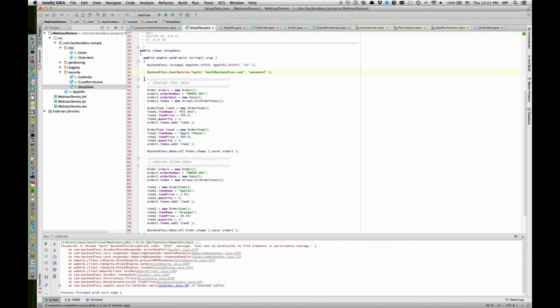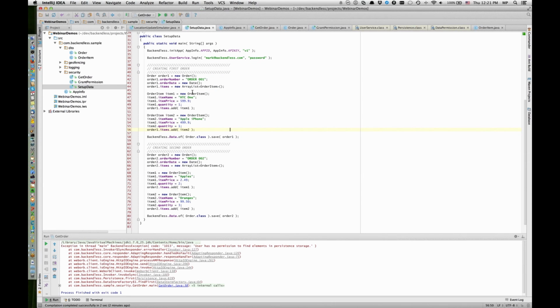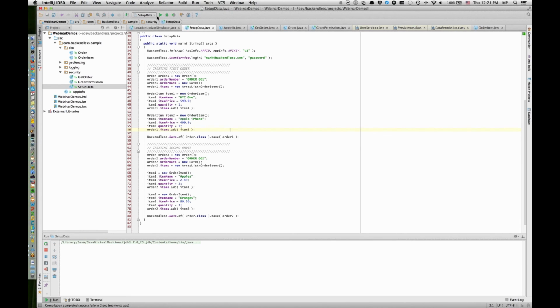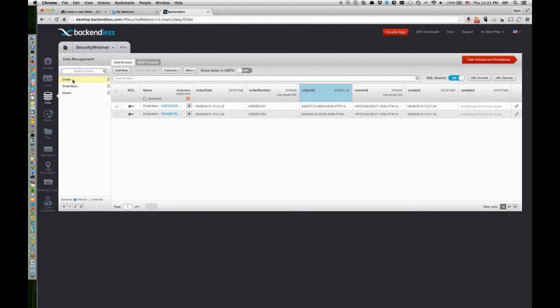And once the user is logged in, any operations that will happen during that session of the logged in user, any objects that are saved will be automatically associated with that logged in user. Okay, so let me rerun that code. It's done, and here in console I'm going to refresh and check out the order. So notice that in the order table, the owner ID now is automatically populated, which means that Backendless knows that these objects belong to a user with that object ID.